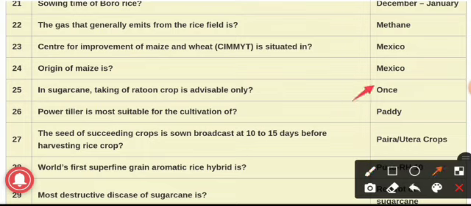Ratooning of sugarcane is economical only for one ratoon crop because this ratoon crop requires 20% more nitrogen as compared to the planted crop, and thus this is the reason why taking only one ratoon crop is advisable in the case of sugarcane.